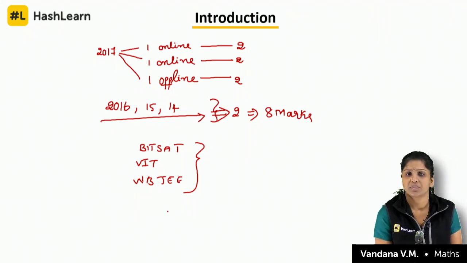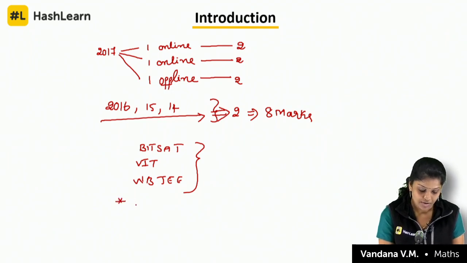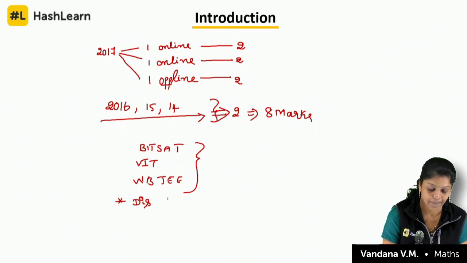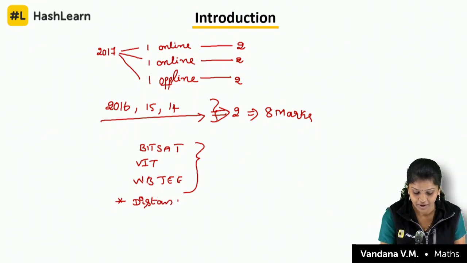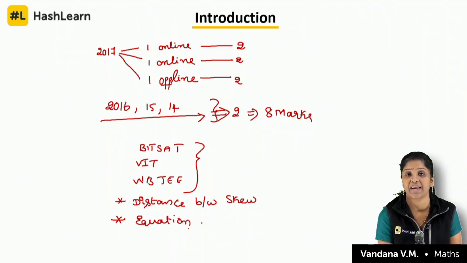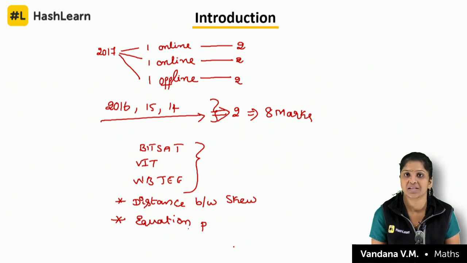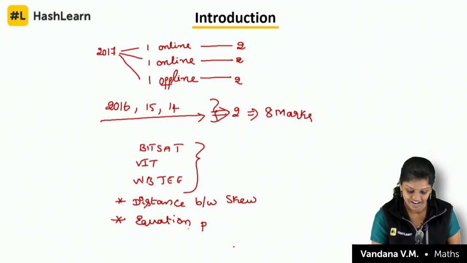Usually, children, where they ask questions: the first one is distance between skew lines, or non-skew lines. The next one is equation of a plane. I told you before starting the plane class itself that they ask most of the questions from planes.